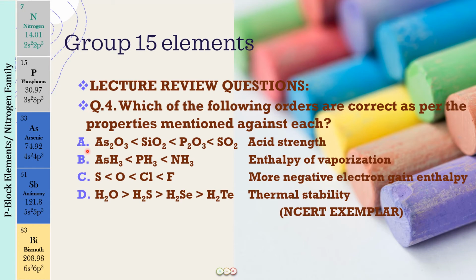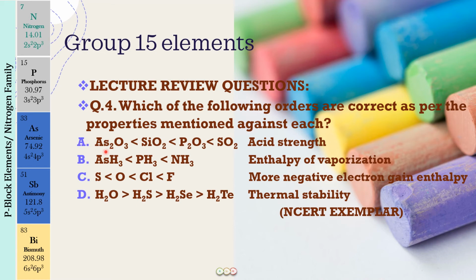Now you all know that silicon, phosphorus and sulfur are period 3 elements, right? In a period, moving from left to right, we have just learned that the acidic strength increases because the non-metallic character of the elements increases from left to right. So from silicon oxide to P2O3 and SO2, we are moving from left to right in the period, therefore the acidic strength is increasing.